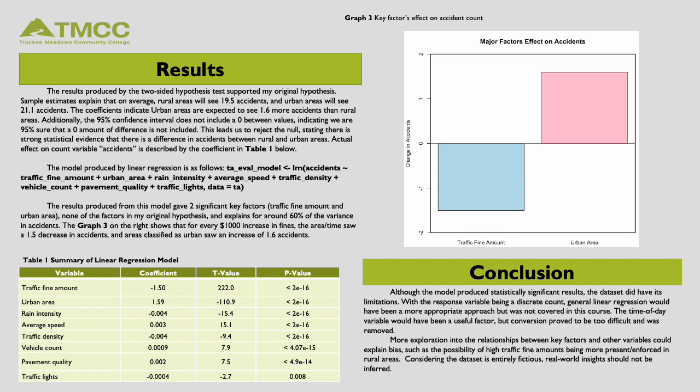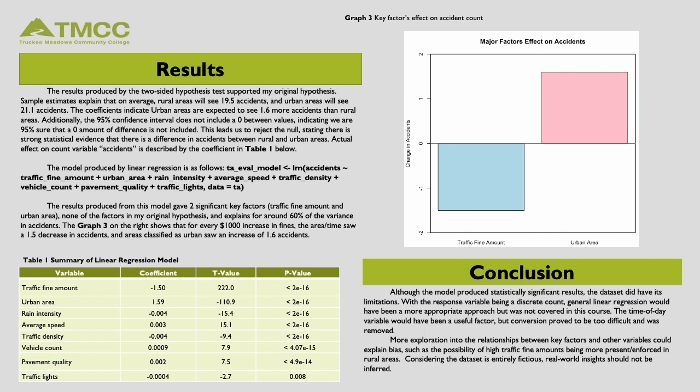The results produced by the two-sided hypothesis test supported my original hypothesis. Sample estimates explain that on average, rural areas will see 19.5 accidents, and urban areas will see 21.1 accidents, in the thousands. The coefficients indicate urban areas are expected to see 1.6 more accidents than rural areas.